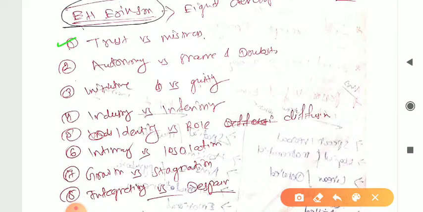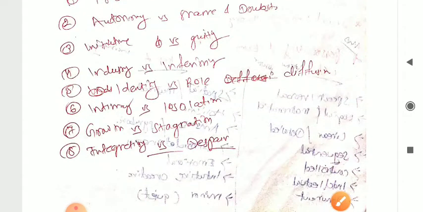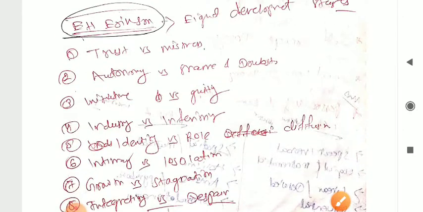First one is trust versus mistrust. Next one is autonomy versus shame and doubt. Initiative versus guilt. Industry versus inferiority. Identity versus role diffusion. Intimacy versus isolation. Growth versus stagnation. Integrity versus despair. These are some words, you can refer this.